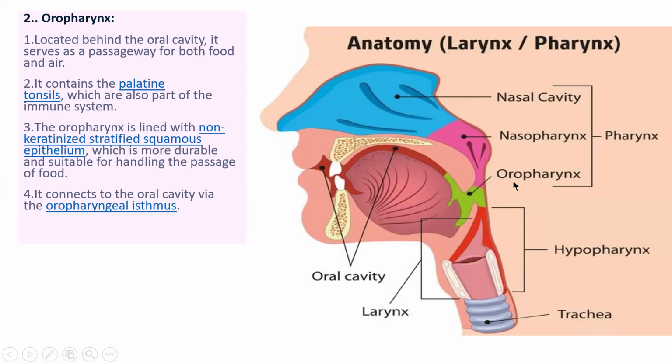So it contains the palatine tonsil, which we have learned in the previous slide also. The palatine tonsil is part of the immune system and gives us immunity. The oropharynx is lined with non-keratinized stratified squamous epithelium, which is more durable and suitable for handling the passage of foods. It connects to the oral cavity via the oropharyngeal isthmus.